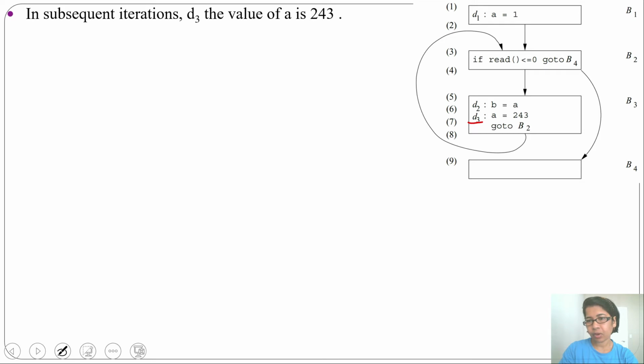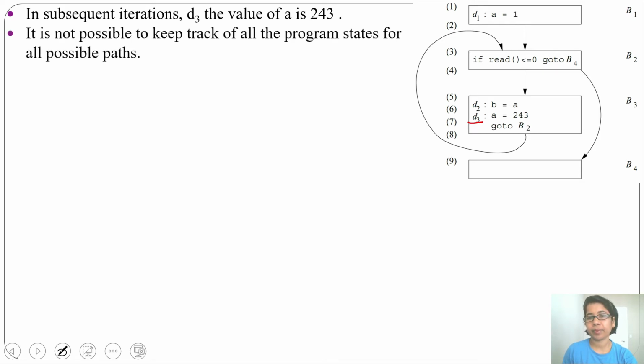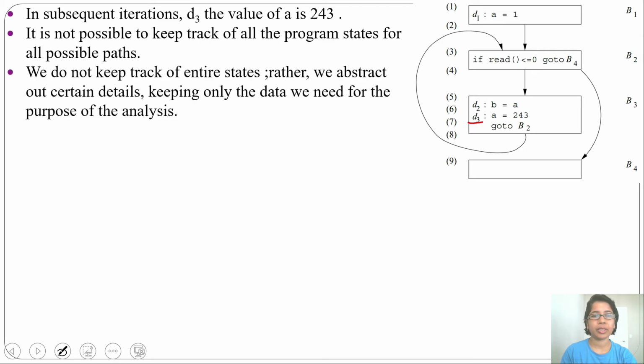This is a small control flow graph, so that's why we are able to find the execution paths. There can be thousands of lines of code, and for that we cannot find all possible execution paths. It is not possible to keep track of all the program states for all possible paths. So what we will do is not keep track of the entire state, rather we just abstract certain details, keeping only the data we need for the purpose of the analysis.